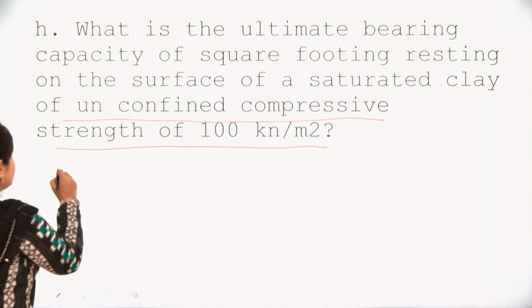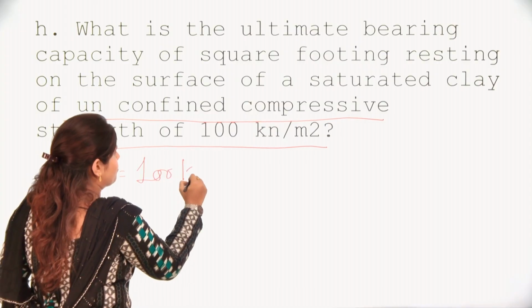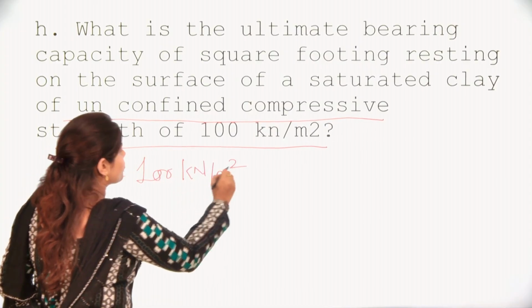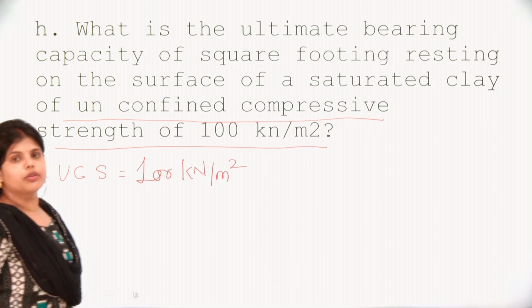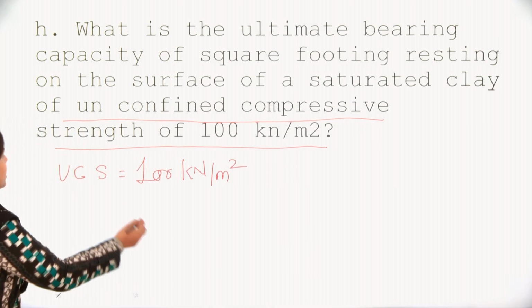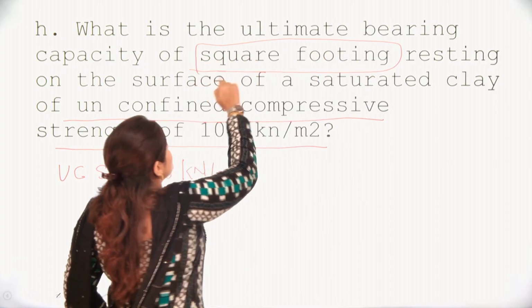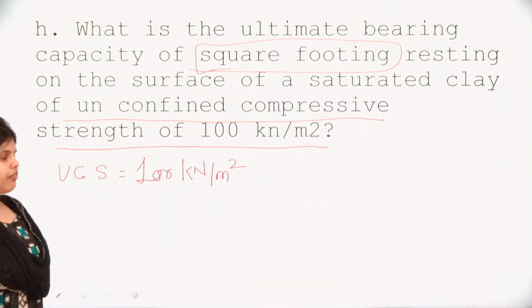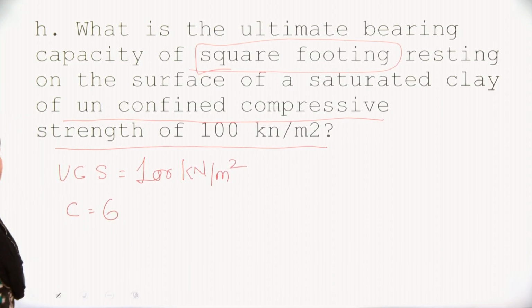Here UCS is given. When we calculate the ultimate bearing capacity, we need to consider the type of footing. Here a square footing arises, so Nc is equal to 6.